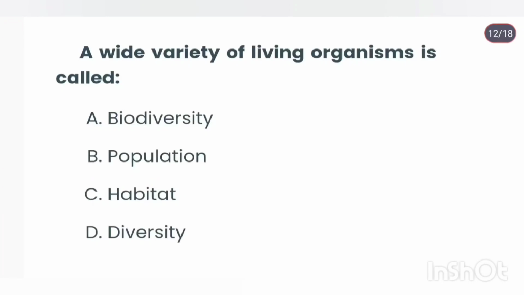A wide variety of living organisms is called biodiversity. It is the term in ecology which is used to define flora and fauna population in a particular area.